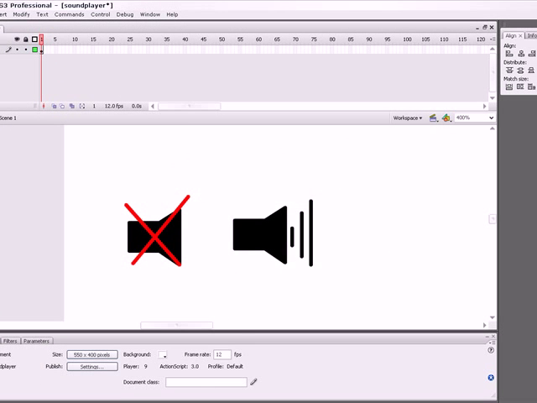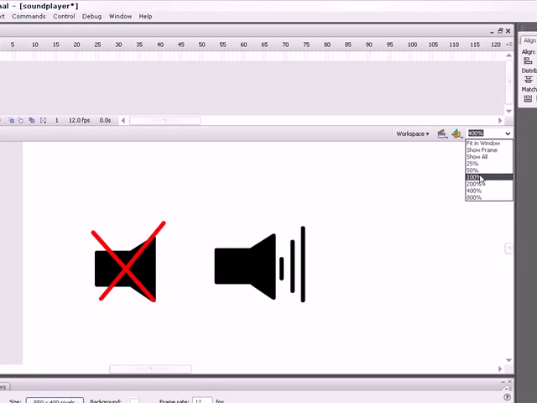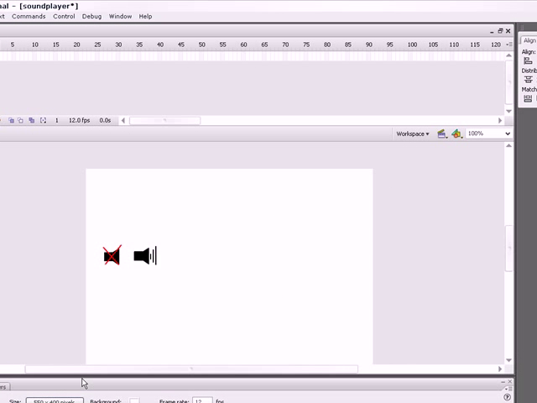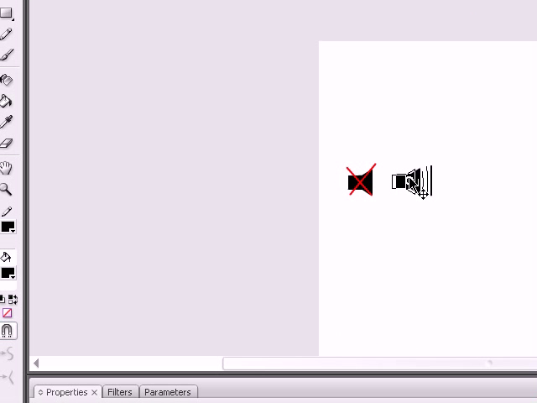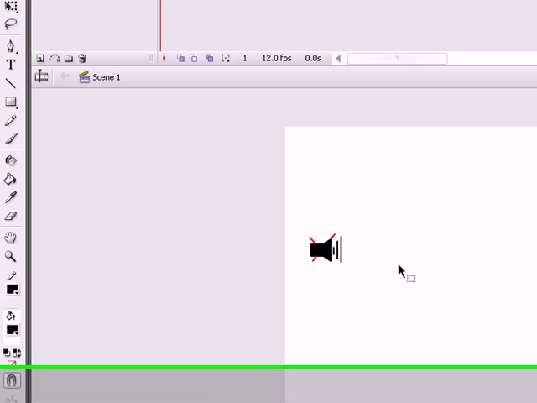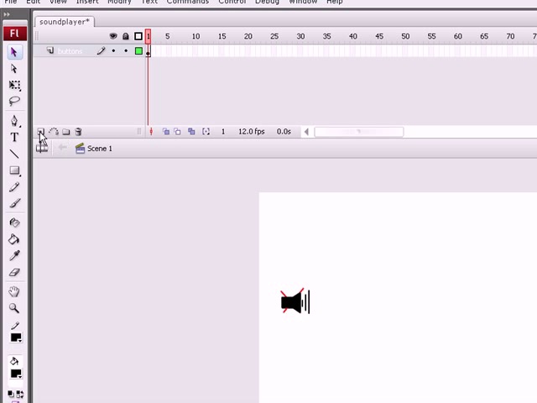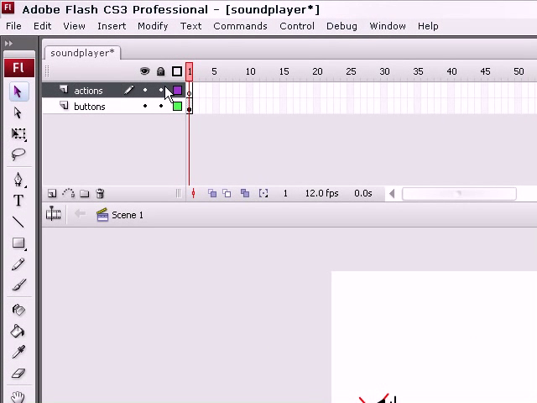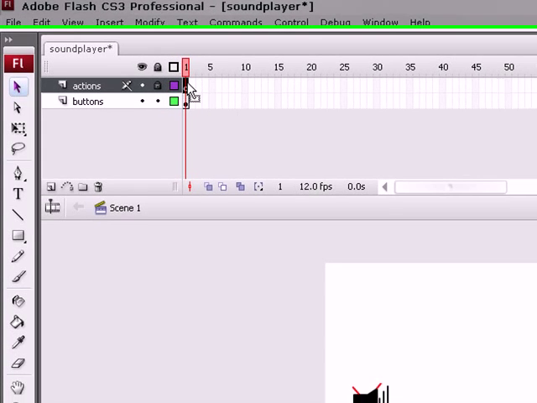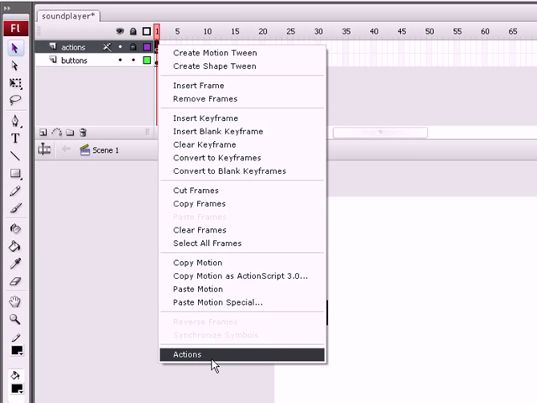Okay. Create another layer. First zoom out. Okay. We have two buttons. Drag the first button onto the other one like this. Now let's create one more layer, then name it actions. Click on the first frame on the layer actions, lock it. Okay, then right click on it, then click actions.